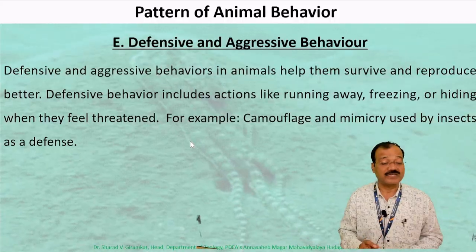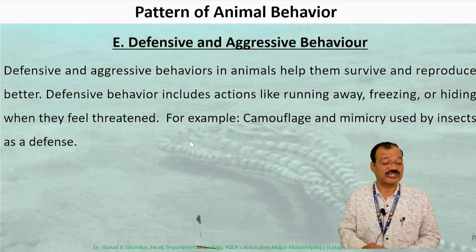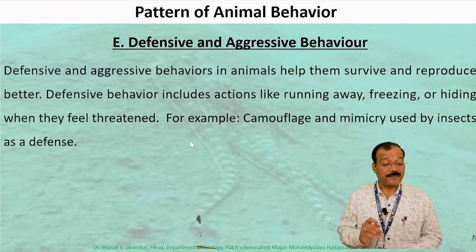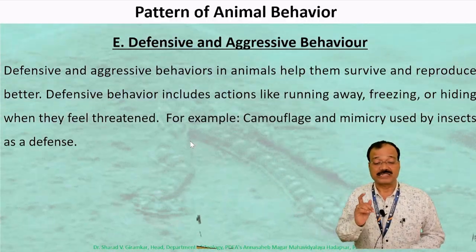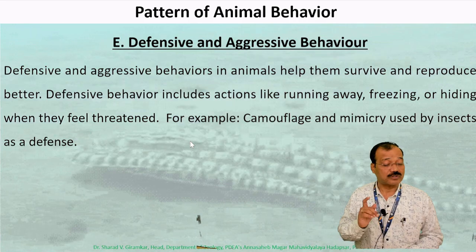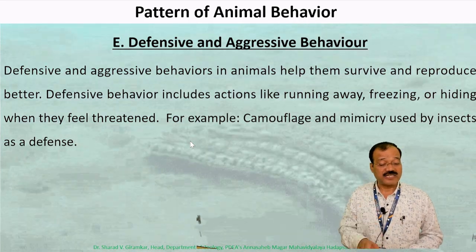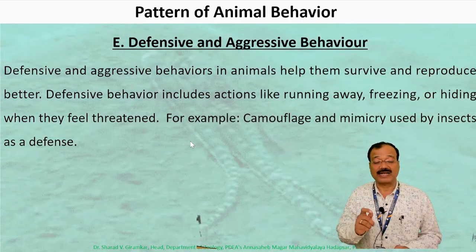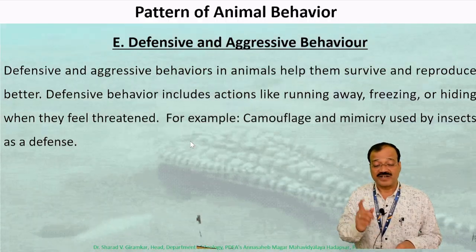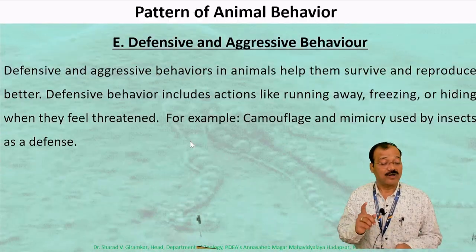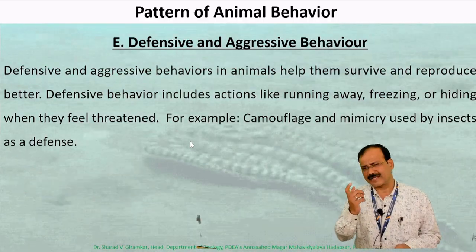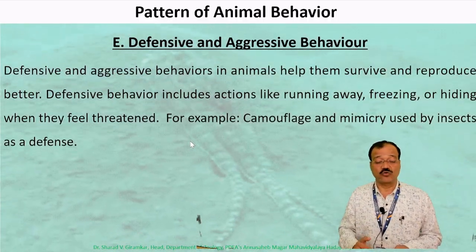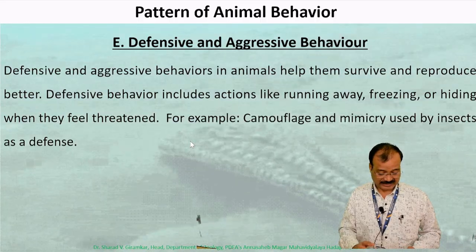The next type is defensive and aggressive behavior. Defensive and aggressive behavior in animals helps them survive and reproduce better. Defensive behavior includes actions like running away, freezing, and hiding when they feel threatened. For example, camouflage and mimicry used by insects.